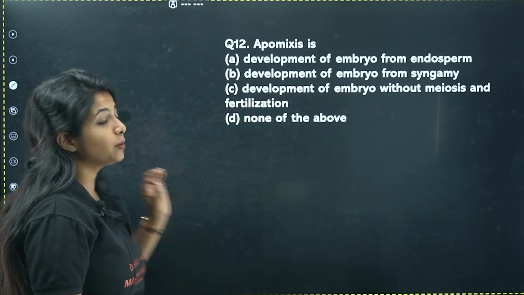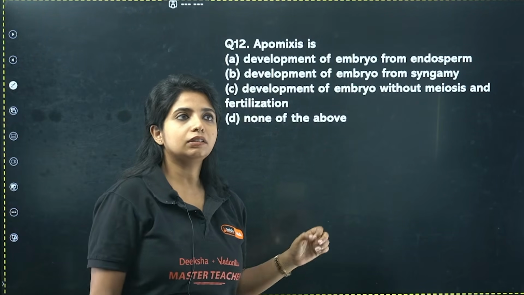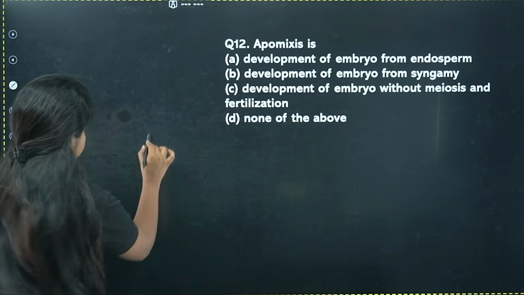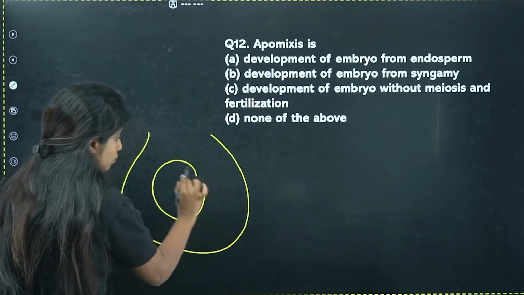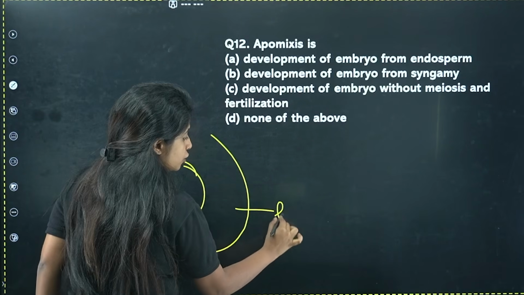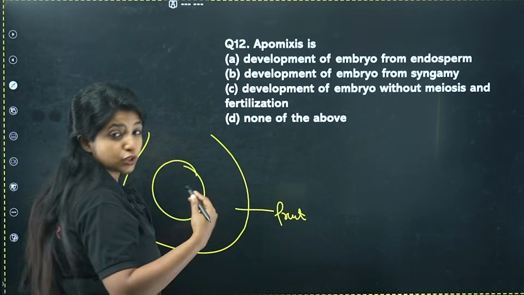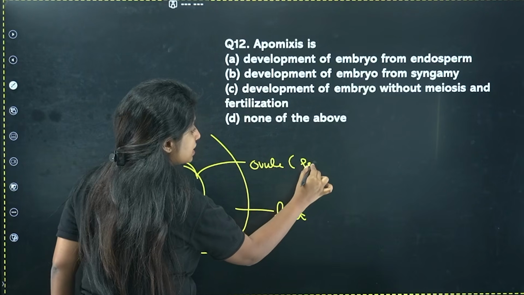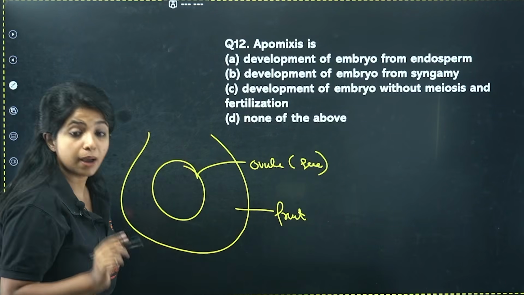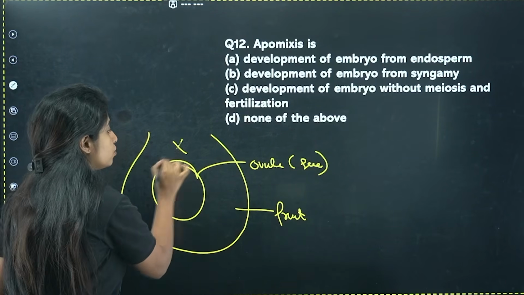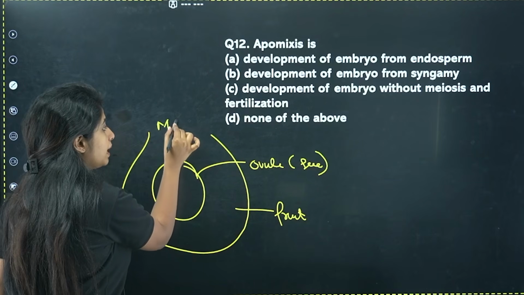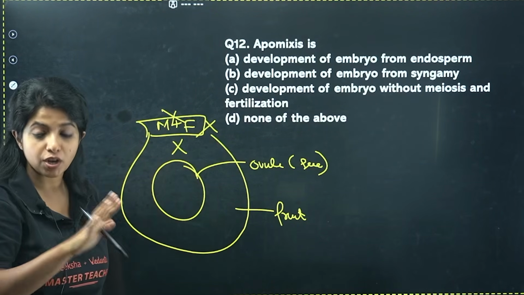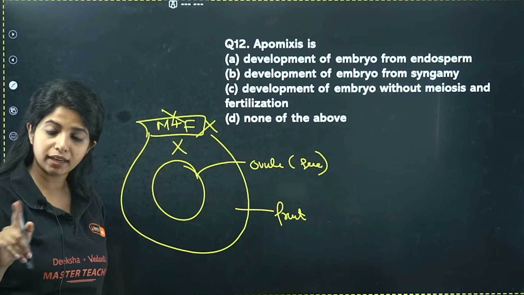Apomixis is the formation of seed without fertilization. So usually what happens, you have the ovary and the ovule. The ovary will transform into a fruit post-fertilization. The ovule will transform into a seed post-fertilization. But over here, fertilization is not happening. The male and the female gamete are not coming together by any chance. No fertilization is happening. That is one thing.